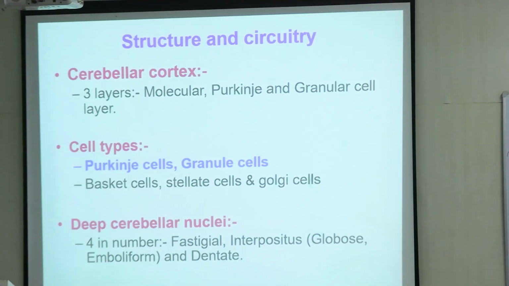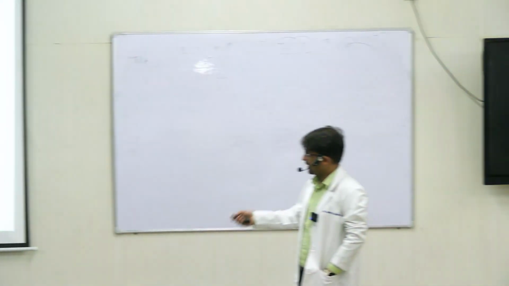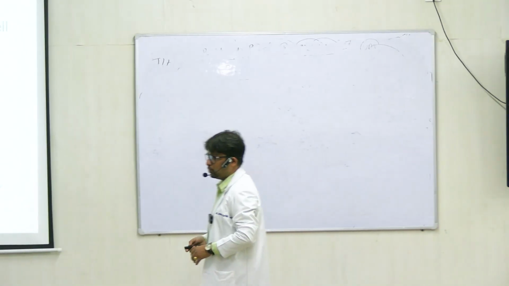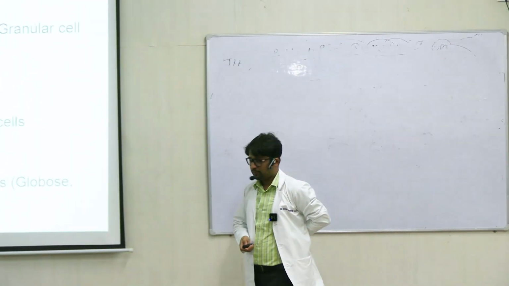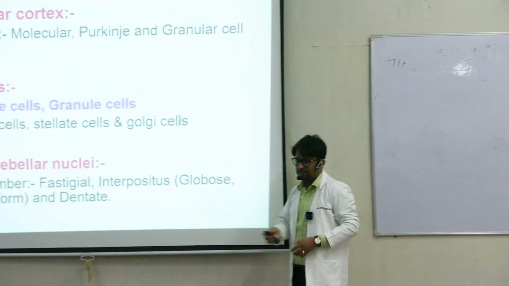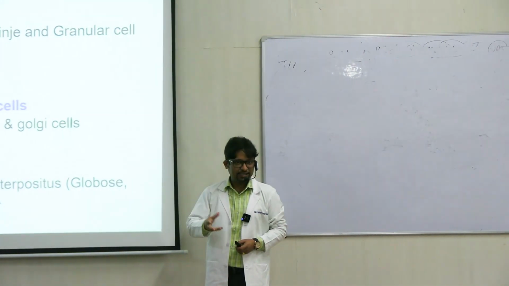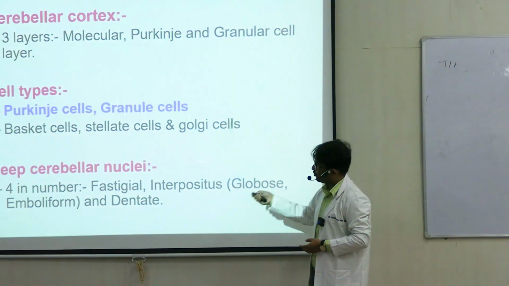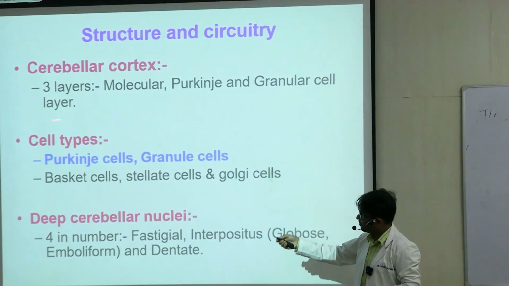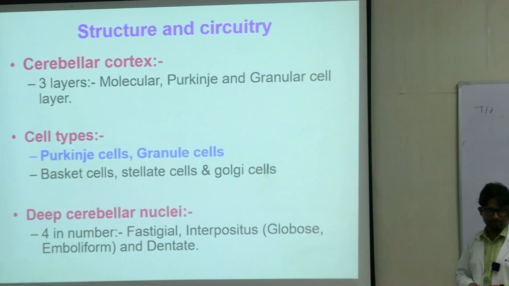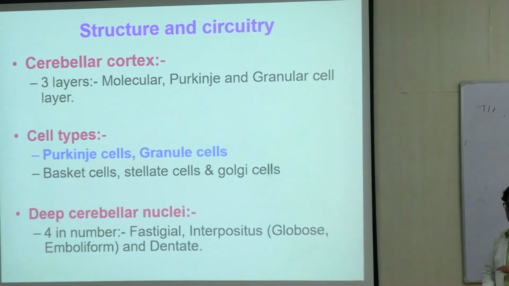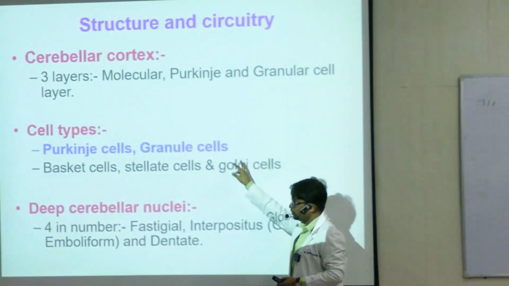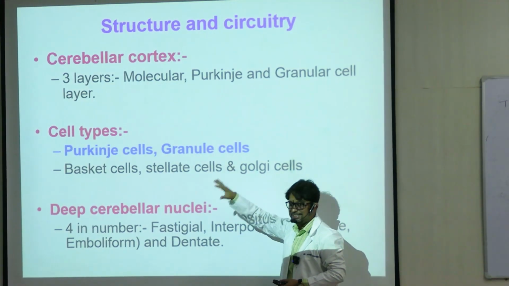Cerebellum with three layers: molecular layer, Purkinje layer, and the deeper layer in the cerebellar cortex is the granular cell layer or granule cell layer. They are mostly formed by dendritic projections and interconnections of these 4-5 cells. Major ones being the Purkinje cells and the granule cells, right? And the other ones, they are not less important, but in discussion usually people tend to talk only of those. So you should not miss Purkinje and granules.